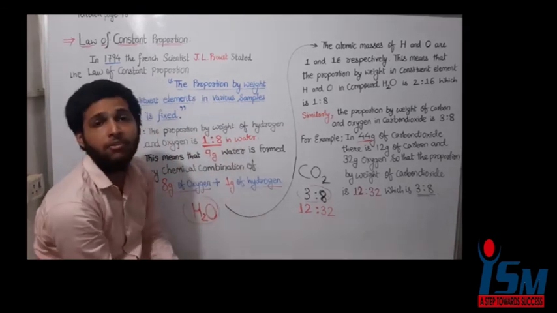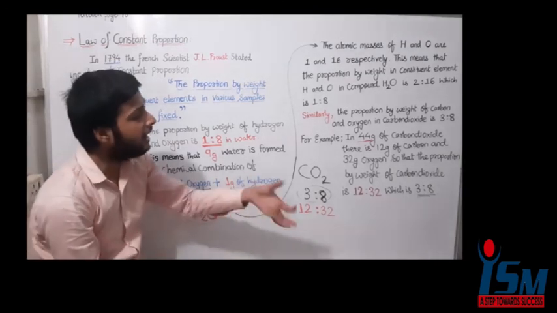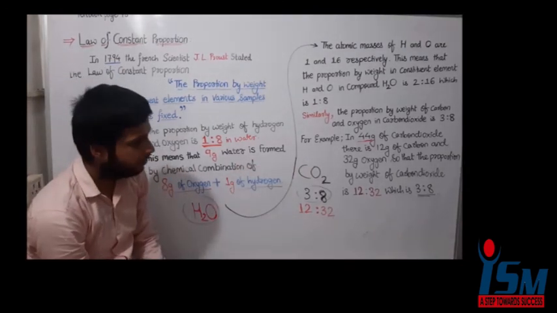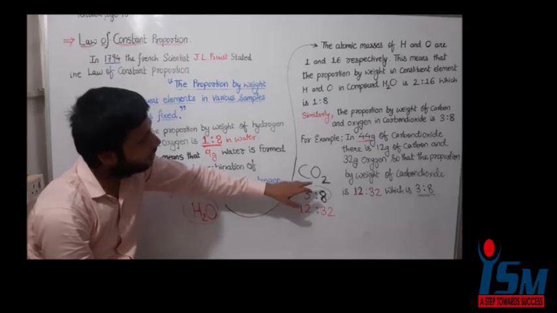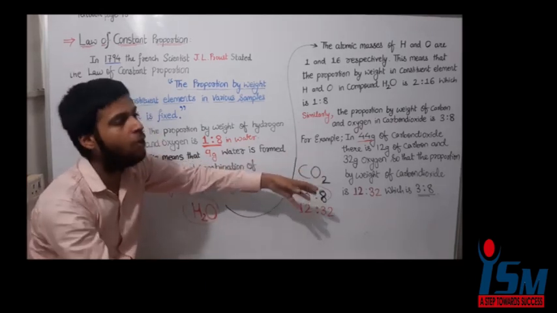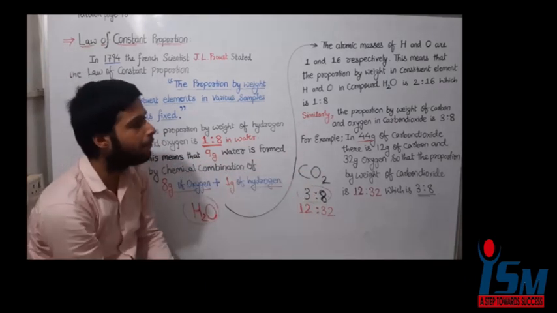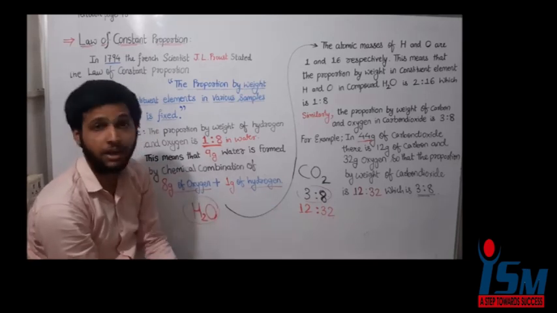Tell me, if I want to form 88 gram of carbon dioxide, how many gram of carbon and how many gram of oxygen chemically combine to form 88 gram of carbon dioxide?